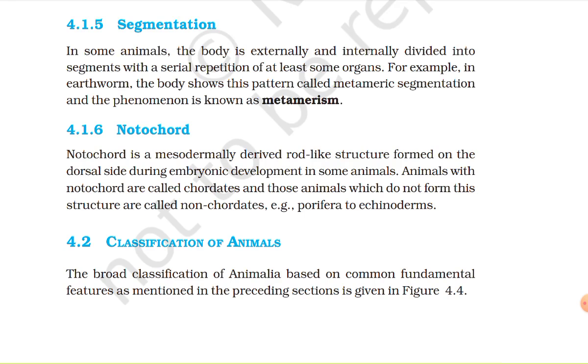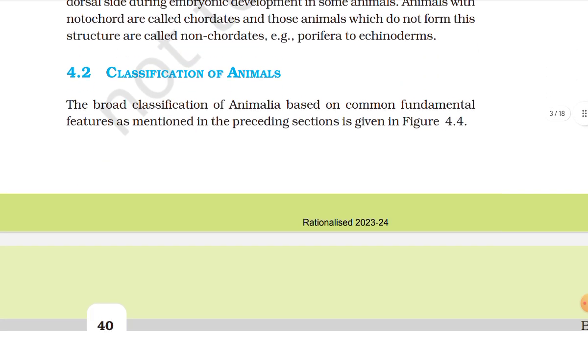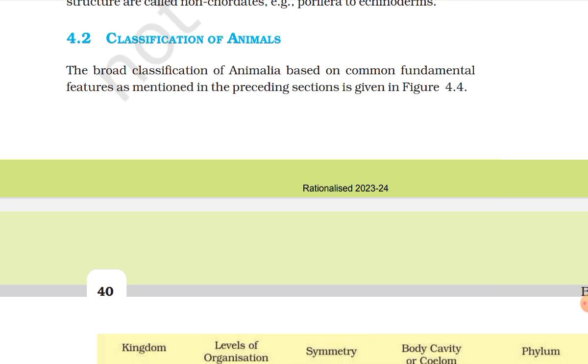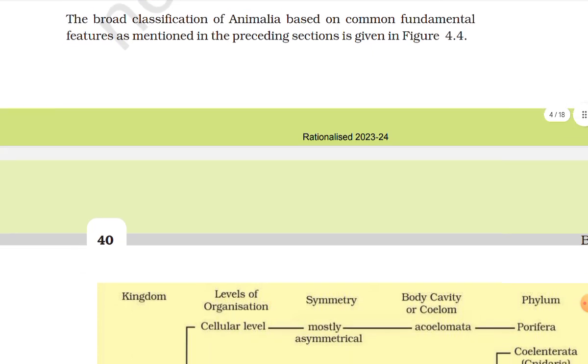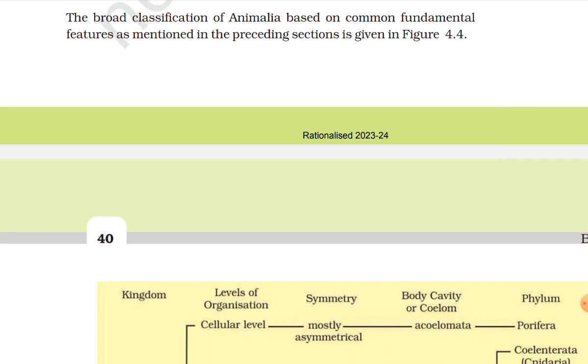For example, in earthworms, the body shows this pattern, metameric segmentation, and the phenomenon is known as metamerism. Notochord. Notochord is a mesodermally derived rod-like structure formed on the dorsal side during embryonic development. Animals with notochord are called chordates, and those animals which do not form this structure are called non-chordates. Example: Porifera to echinoderms. Classification of animals. The broad classification of Animalia based on the common fundamental features as mentioned in preceding sections is given in figure 4.4.